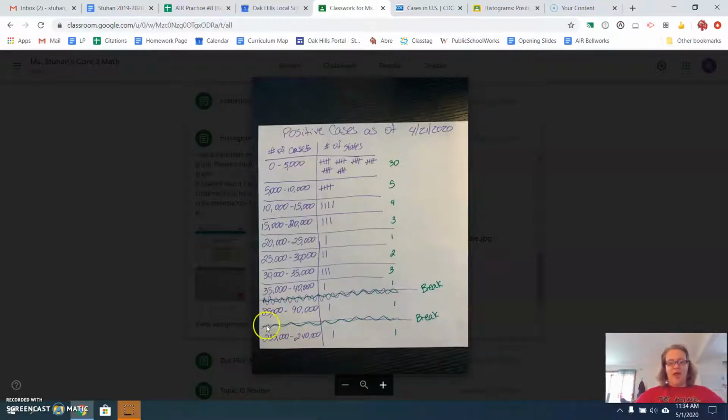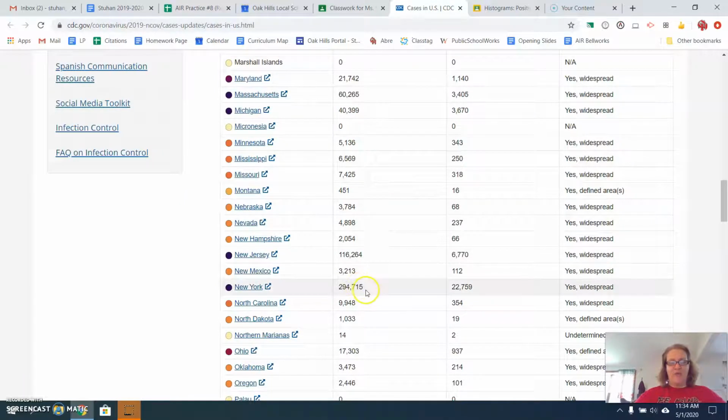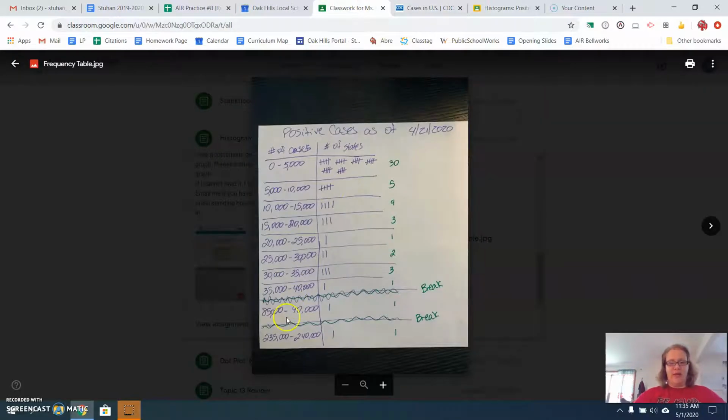So I had to do a bin that was between 235 and 240 to account for New York. Right now, currently on the website, New York has 294,000. So you're going to need a bin that's 295 to 300,000 to accommodate New York. And then New Jersey has the second most cases. Right now, they're over 116,000. So their bin would be 115 to 120,000. When I did the chart, they were between 85 and 90,000. So you're going to have to change these bottom few rows on your frequency chart to reflect the current data on the website.